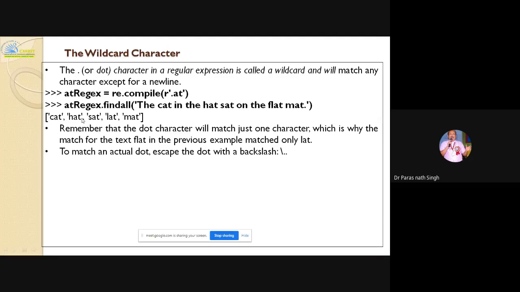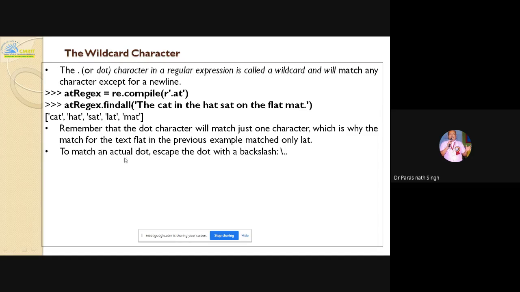So all those words will be displayed because in the regular expression, it has to match the dot, any number of "at". It finds all the strings having that "at". The dot character in a regular expression is called a wildcard and will match any character. So remember that the dot character will match just one character, which is why the match for the text "flat" in the previous example matched only "lat".